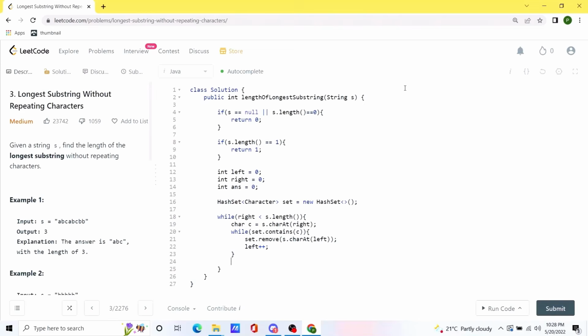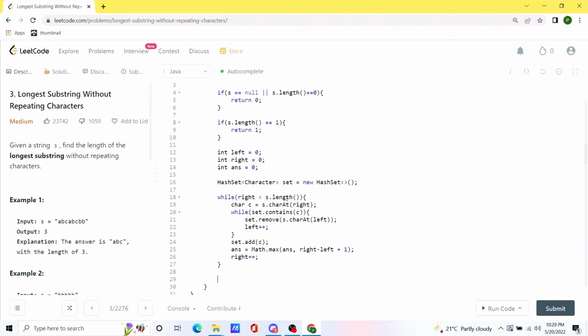And if the value does not exist, we are going to add it to our hash set, and then we are going to calculate whether the current answer we have is greater than whatever answer we had before. And we are going to do right minus left plus 1. And at the end we are going to update the right pointer as well, and that should be it. So when both of these loops run and after it ends, we should have our answer inside the answer variable, so we can simply return that.